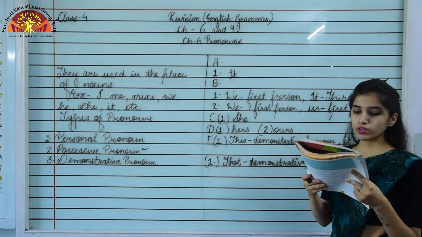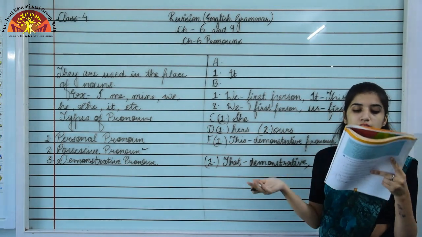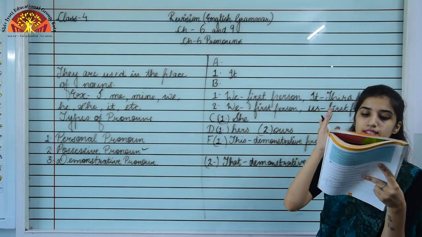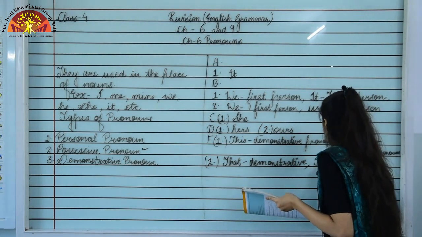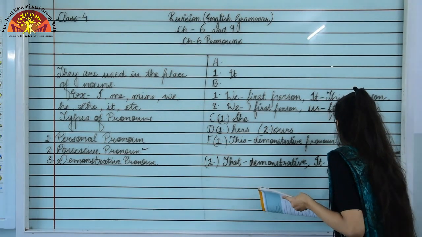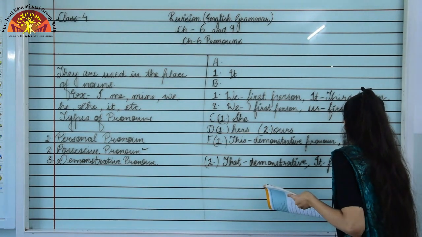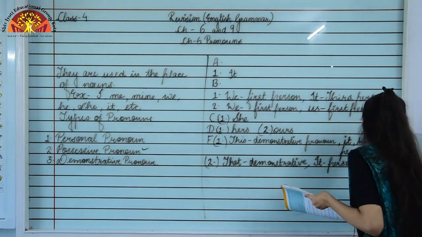And we have one more pronoun, that is it. So it is what? It is a personal pronoun.